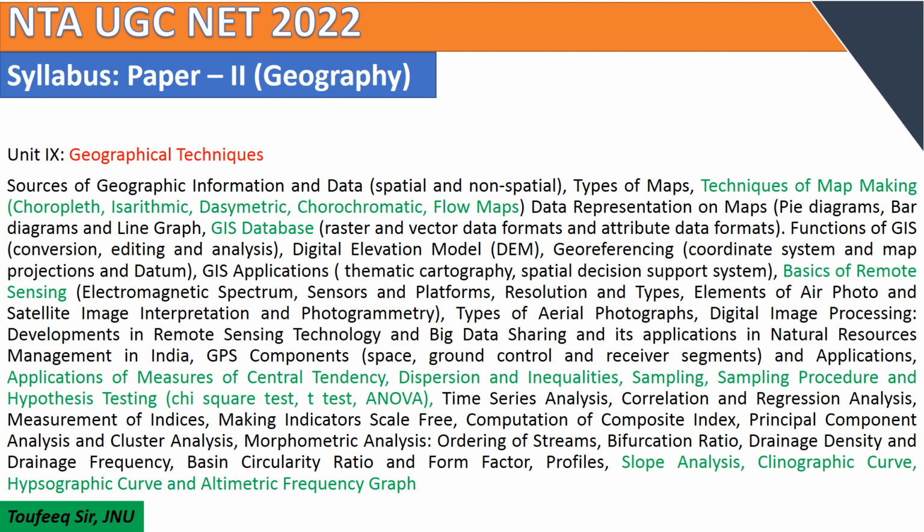So you should be aware of these basics of remote sensing, types of aerial photography, digital image processing, developments in remote sensing technology and big data sharing, and its applications in natural resource management in India. So it is important. You have to study GPS components: space, ground control, receiver segment, and applications.